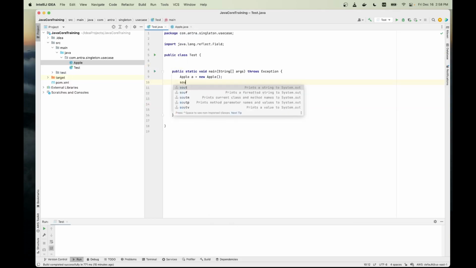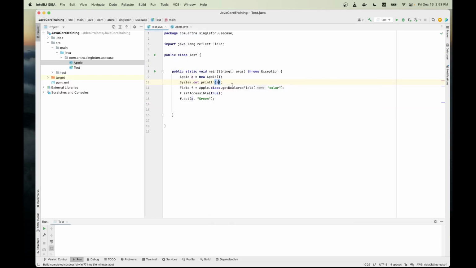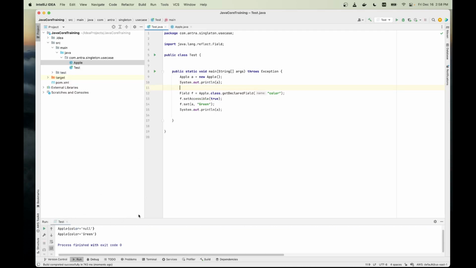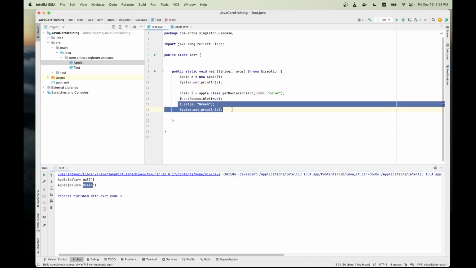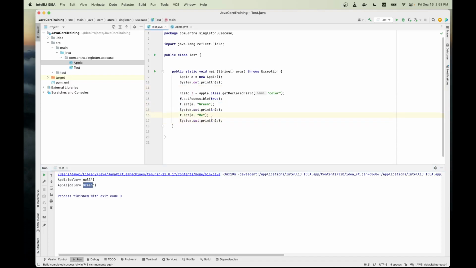And we put two print outs. One is system out print here before we change the value, and then after we change the value using reflection. Now we run the code. You can see now apple color is null and apple color now is green. Same thing if we change it again: change it to red and run the code, then it will be changed to red.